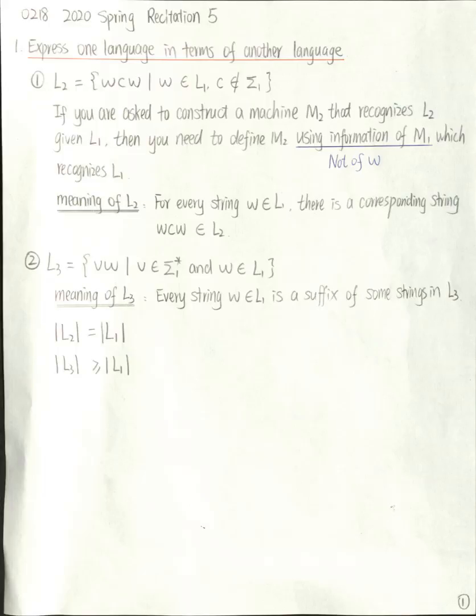And again, if you are asked to construct a machine M3 that recognizes L3 given this L1, then you need to construct M3 in terms of information in M1. By the way, L2 and L3 are not regular languages, so you cannot construct a DFA to recognize them. We will use pumping lemma to prove these 2 languages are not regular later on. But there are some other machines that can recognize these 2 languages.